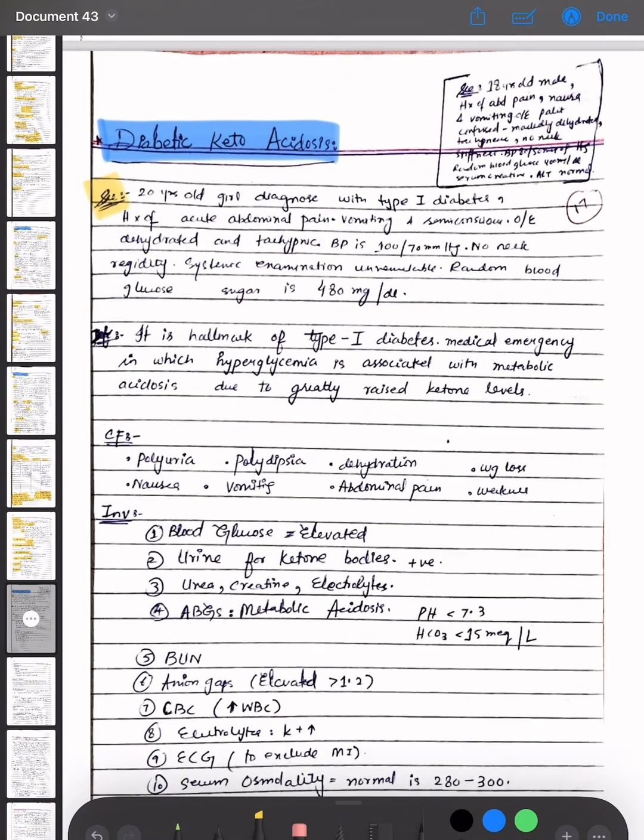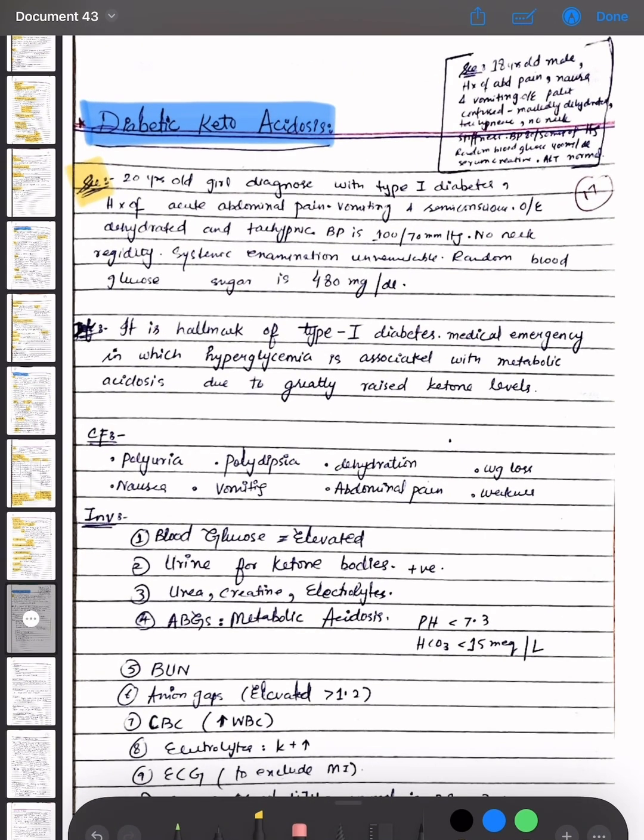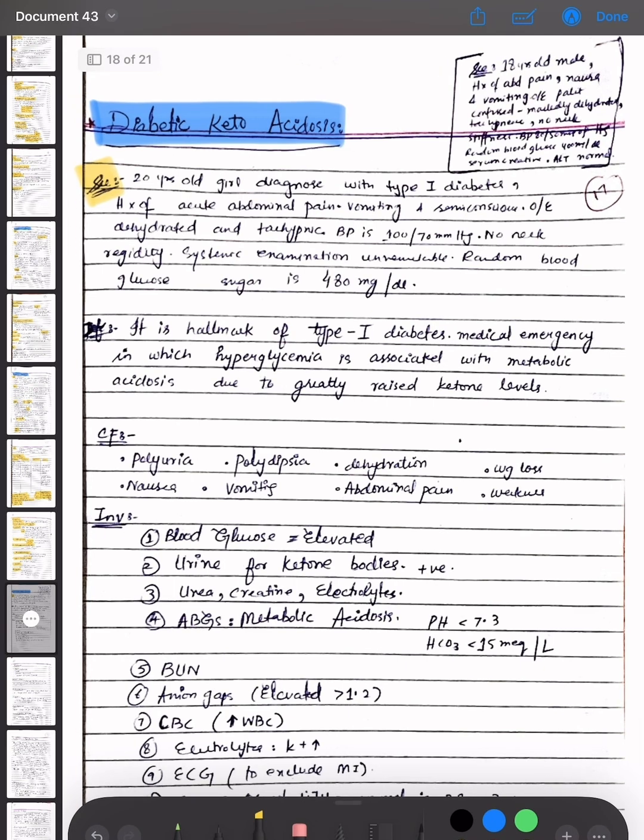of acute abdominal pain, vomiting, and semi consciousness is present. On examination, she is dehydrated and tachypneic. BP is 100 by 70 mm of Hg. No neck rigidity and systemic examination is unremarkable. Random blood glucose is 480 mg per dl.